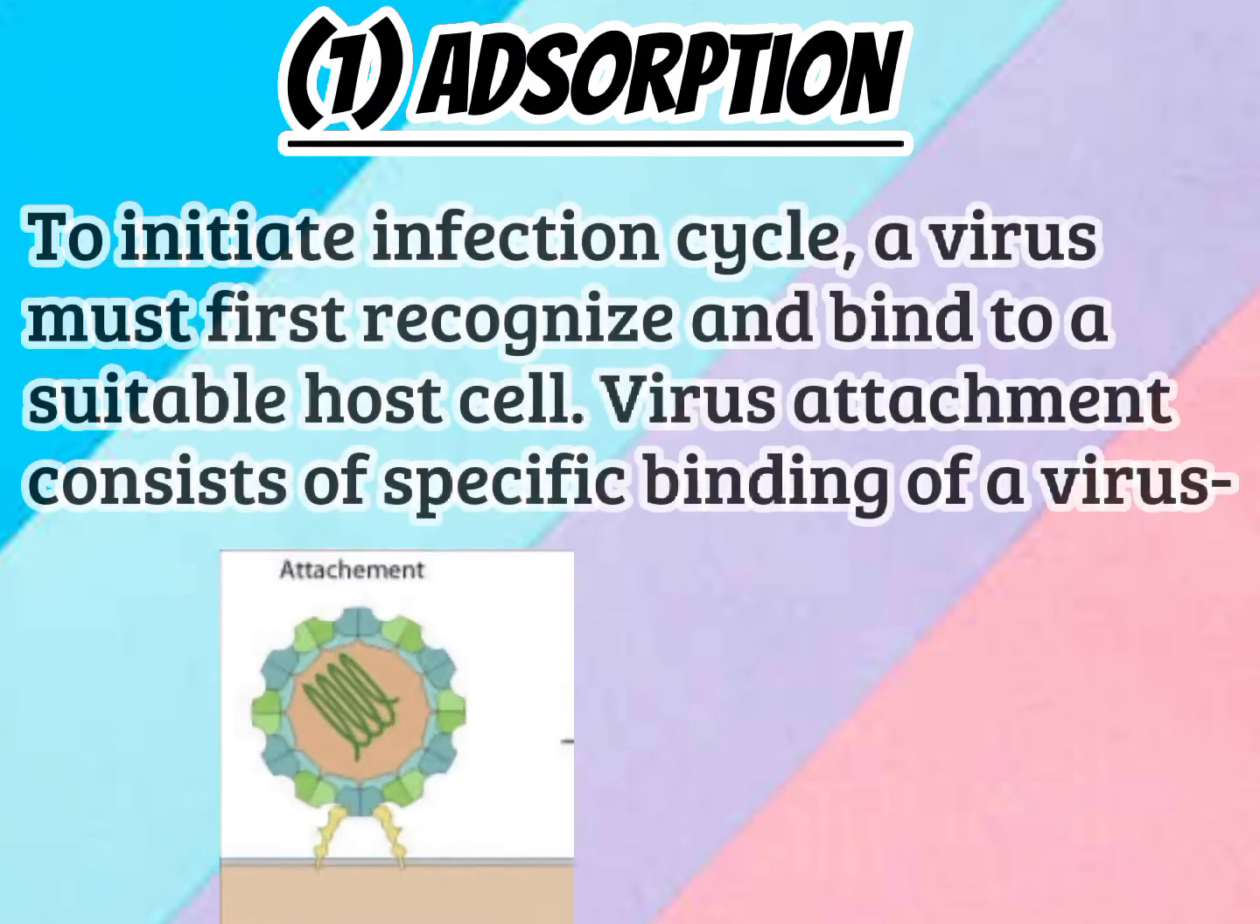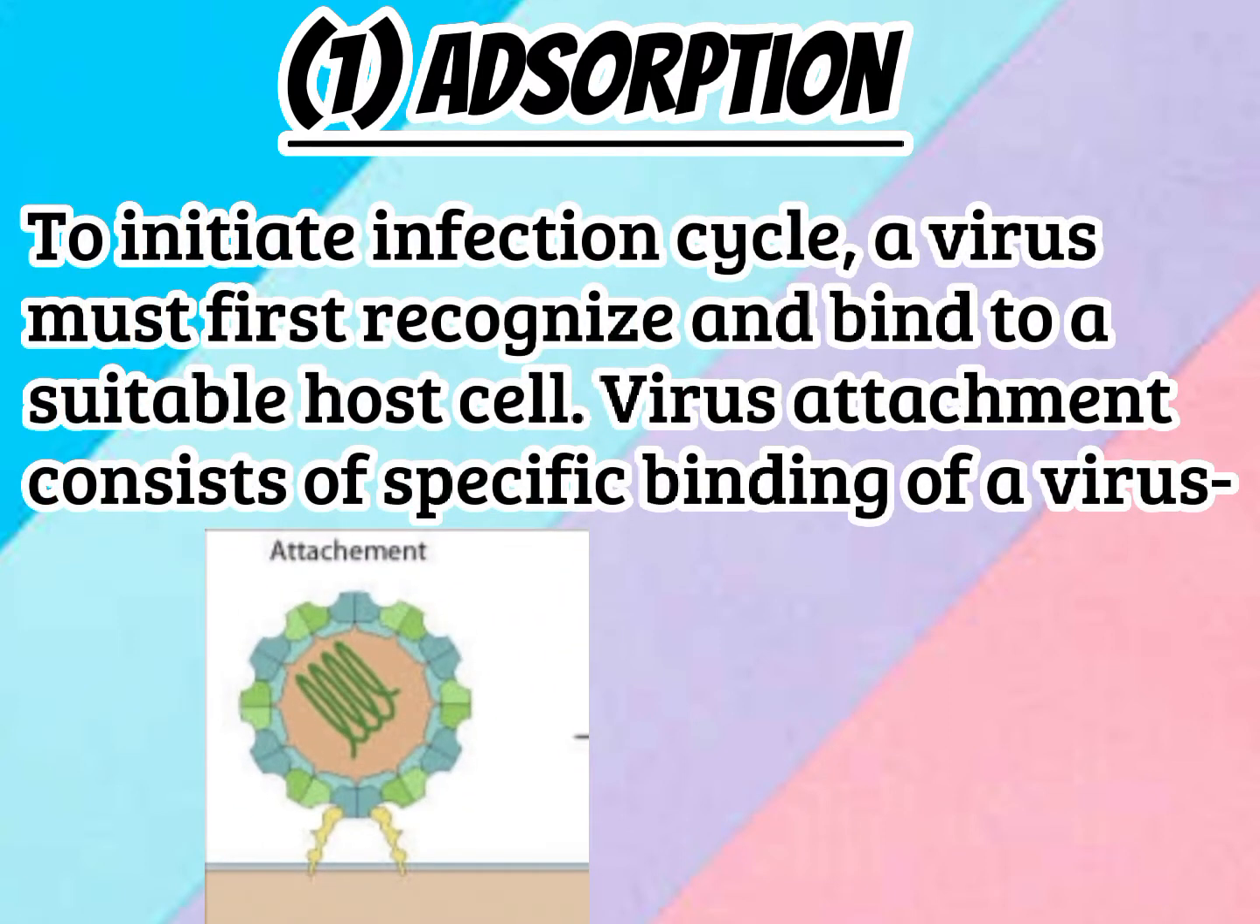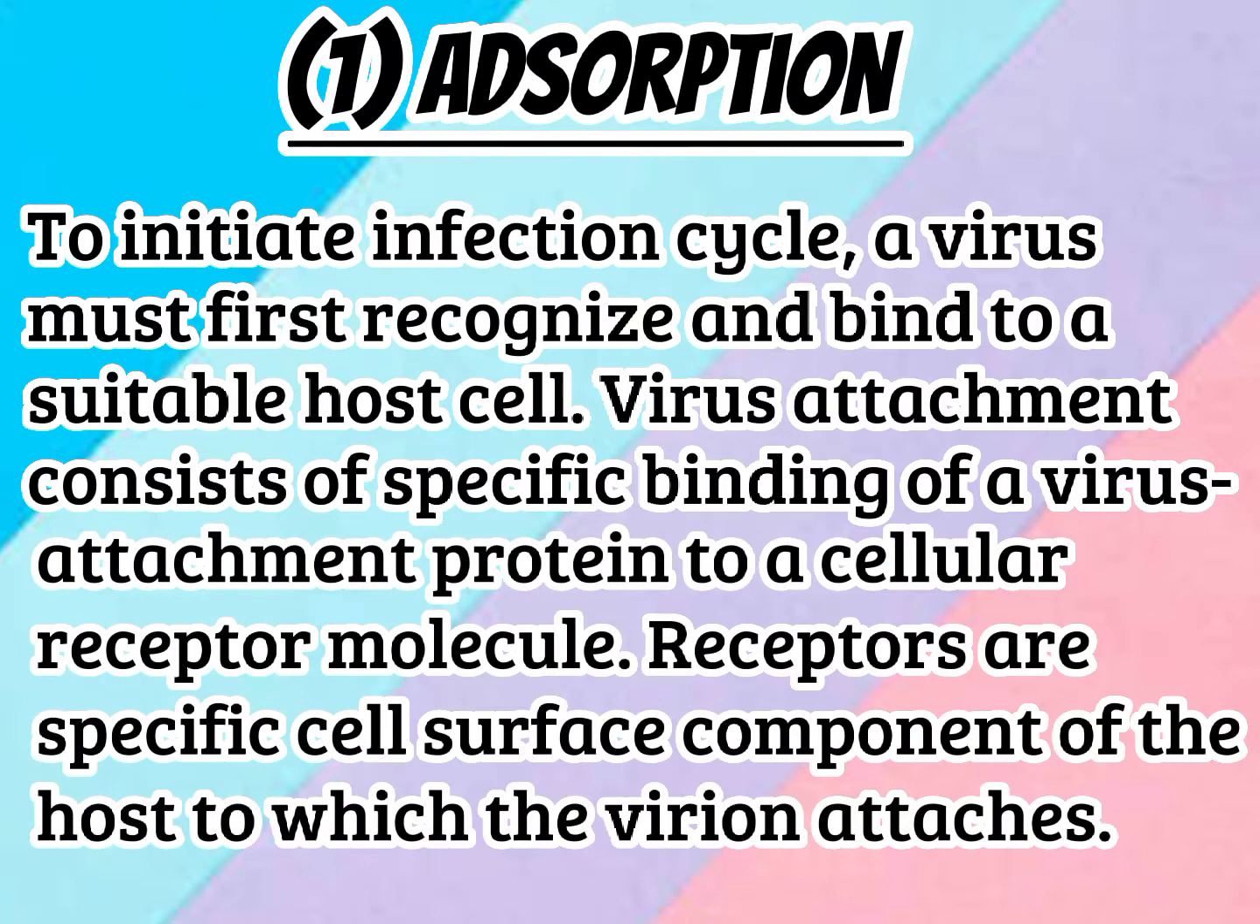To initiate the infection cycle, a virus must first recognize and bind to a suitable host cell. Virus attachment consists of specific binding of a virus attachment protein to a cellular receptor molecule. Receptors are specific cell surface components of the host to which the virion attaches.